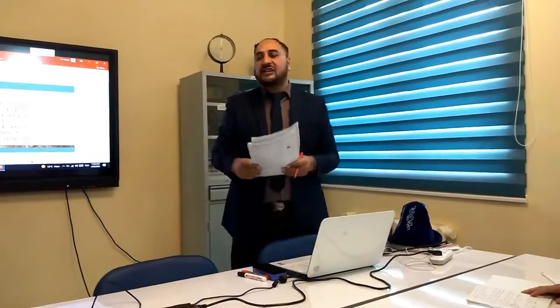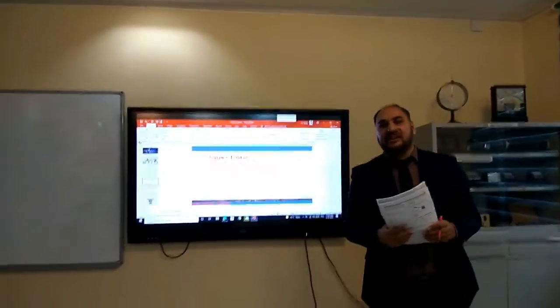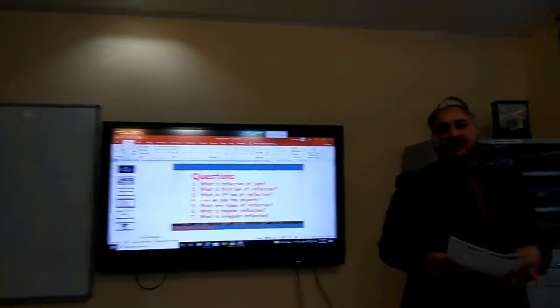And what is the irregular reflection, please? Any group? Irregular reflection is from a rough object, and the angle of incident and reflected ray are not equal. That's good. Irregular reflection is a rough reflection of light in which the incidence angle is not equal to the angle of reflection. It happens on a rough surface. Well done. Excellent.